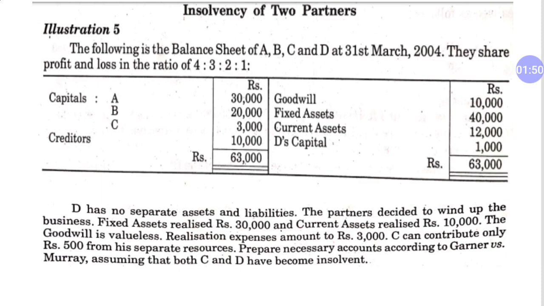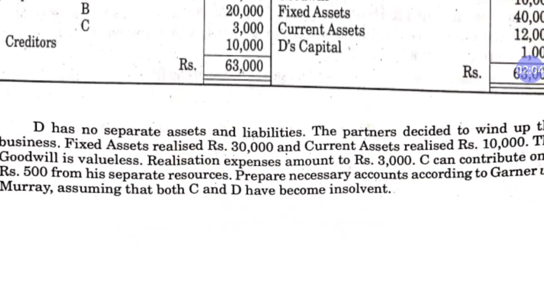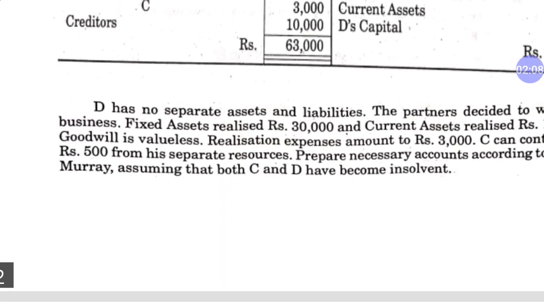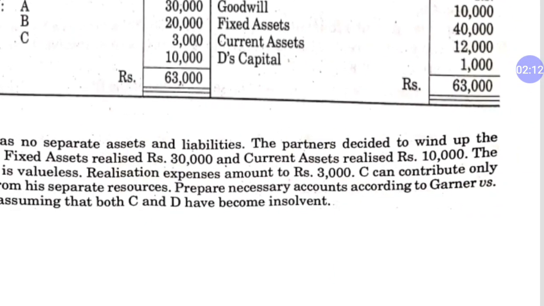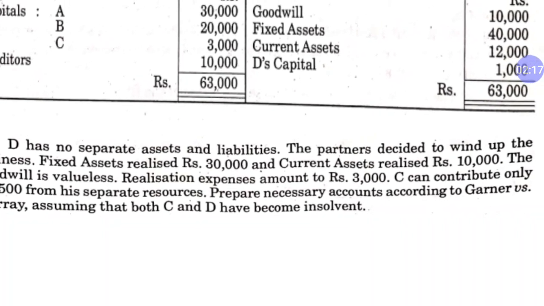So in the balance sheet, I think there is no problem, only three assets: goodwill, fixed and current assets, and D's capital. Now read the adjustments. D has no separate assets and liabilities. The partners decided to wind up the partnership firm. Fixed assets realized 30,000, current assets realized 10,000, and goodwill is valueless.